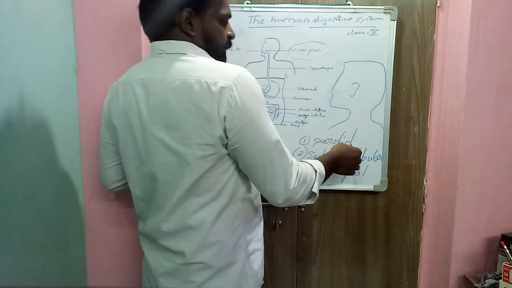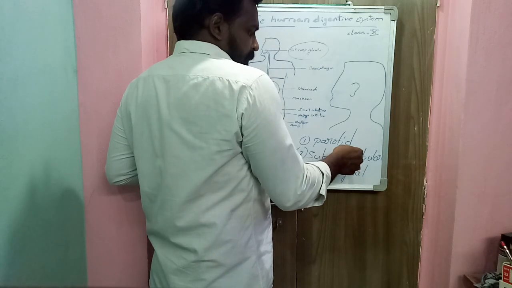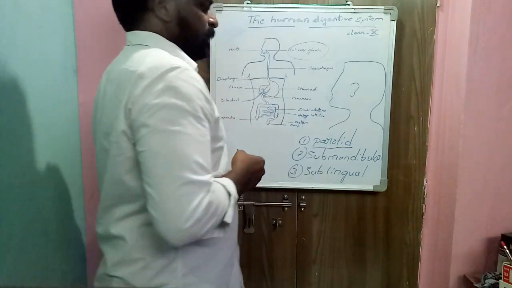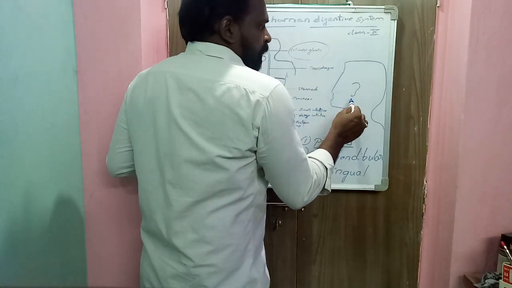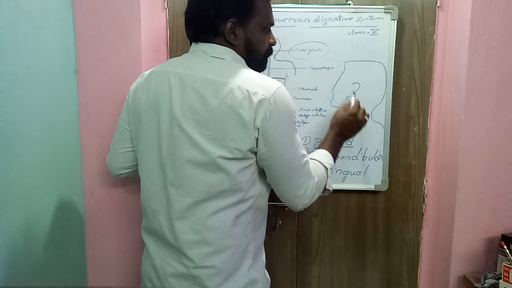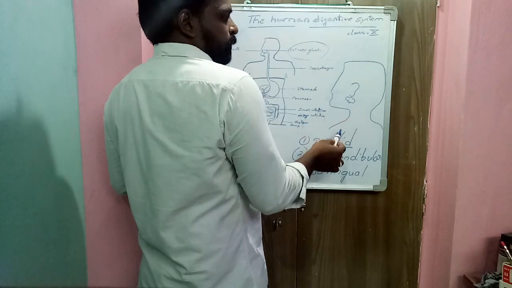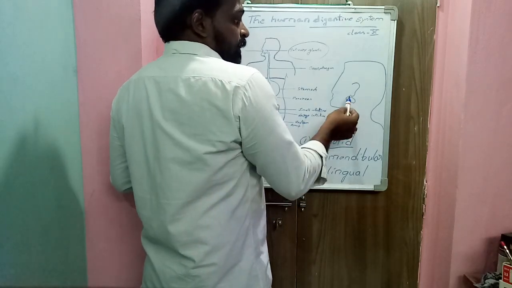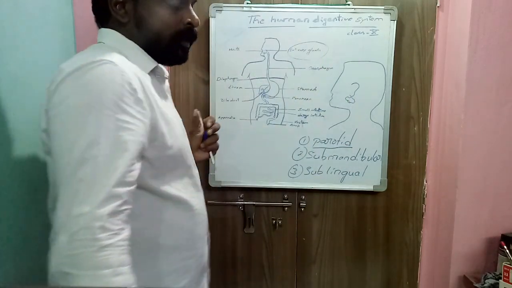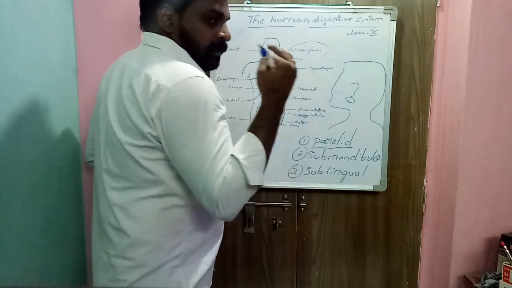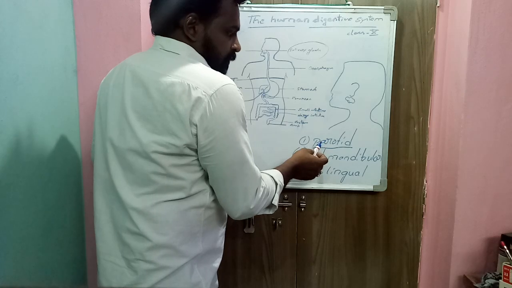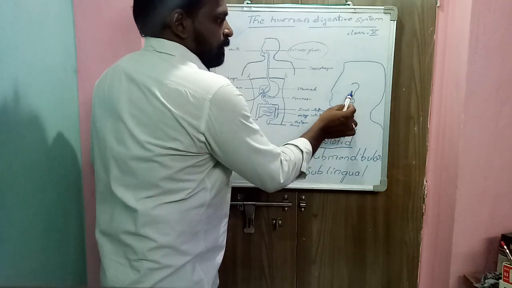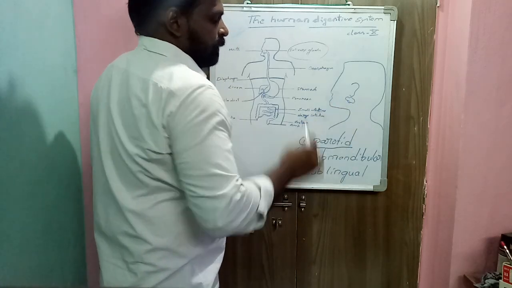Here parotid glands are located in our mouth region below the ear. This is the location of the parotid glands. Parotid means below the ear. So here salivary glands are three pairs. So first pair of salivary glands is called parotid glands. Location is below the ear.